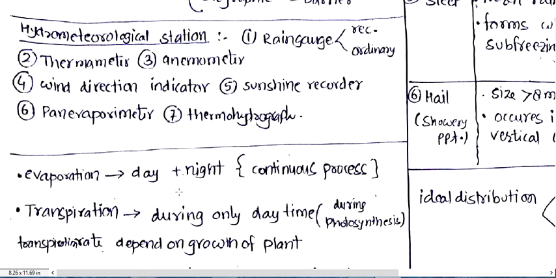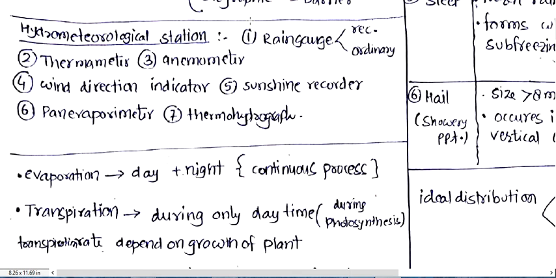One thing you should say: rain, wind, temperature, heat or sunshine, evaporation, etc. When we are going to measure rain or precipitation, there is a particular hydrometeorological station, that is the rain gauge, which is of two types: recording or non-recording type.